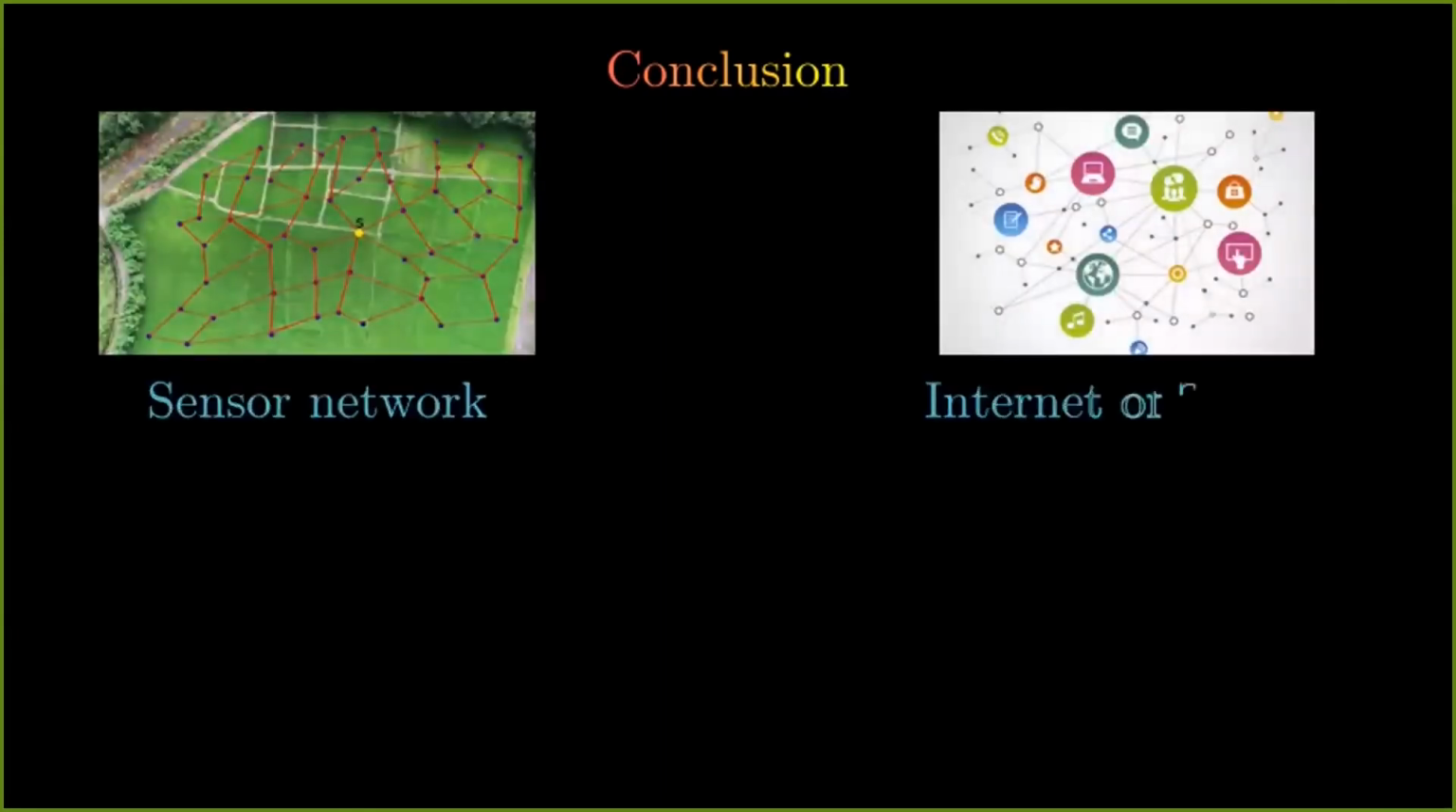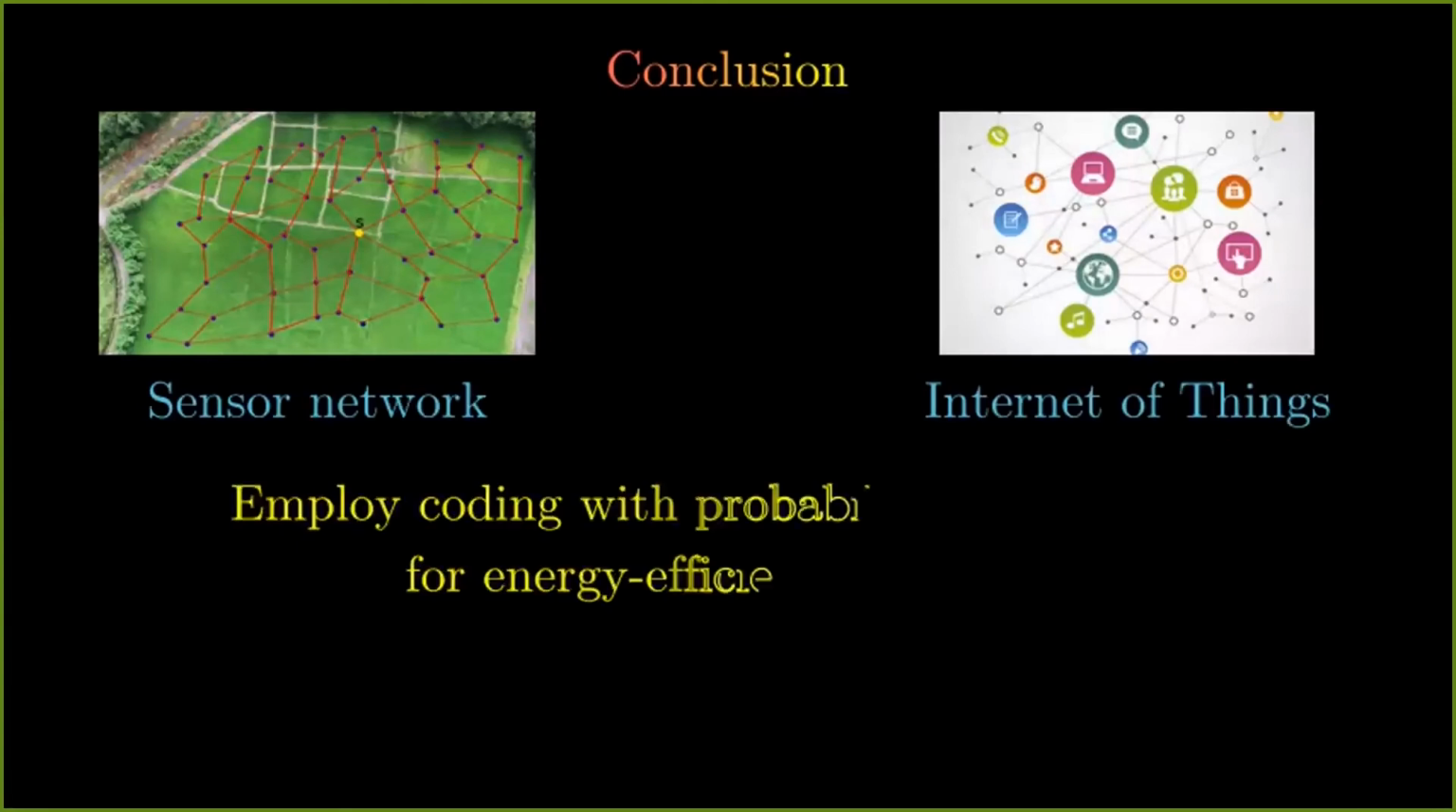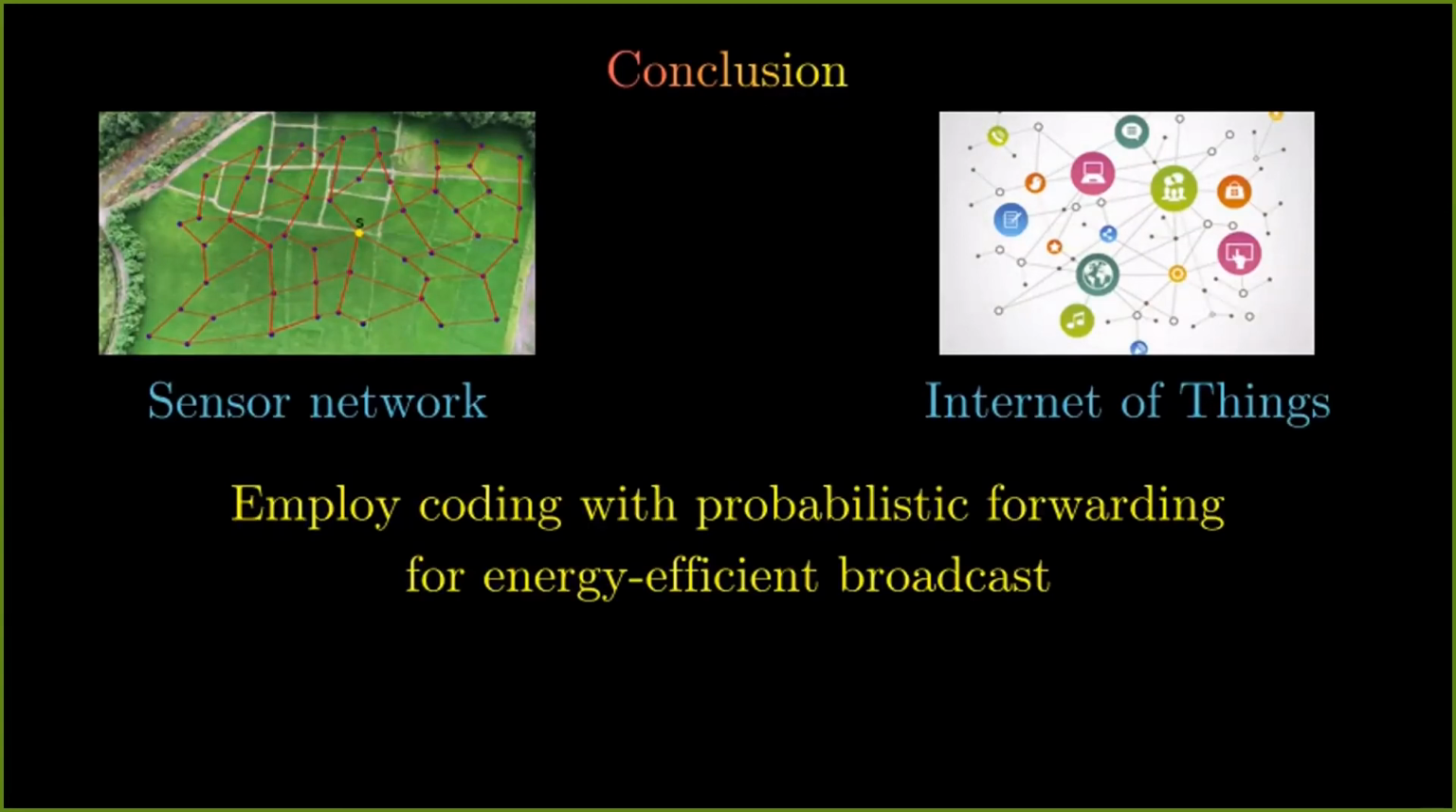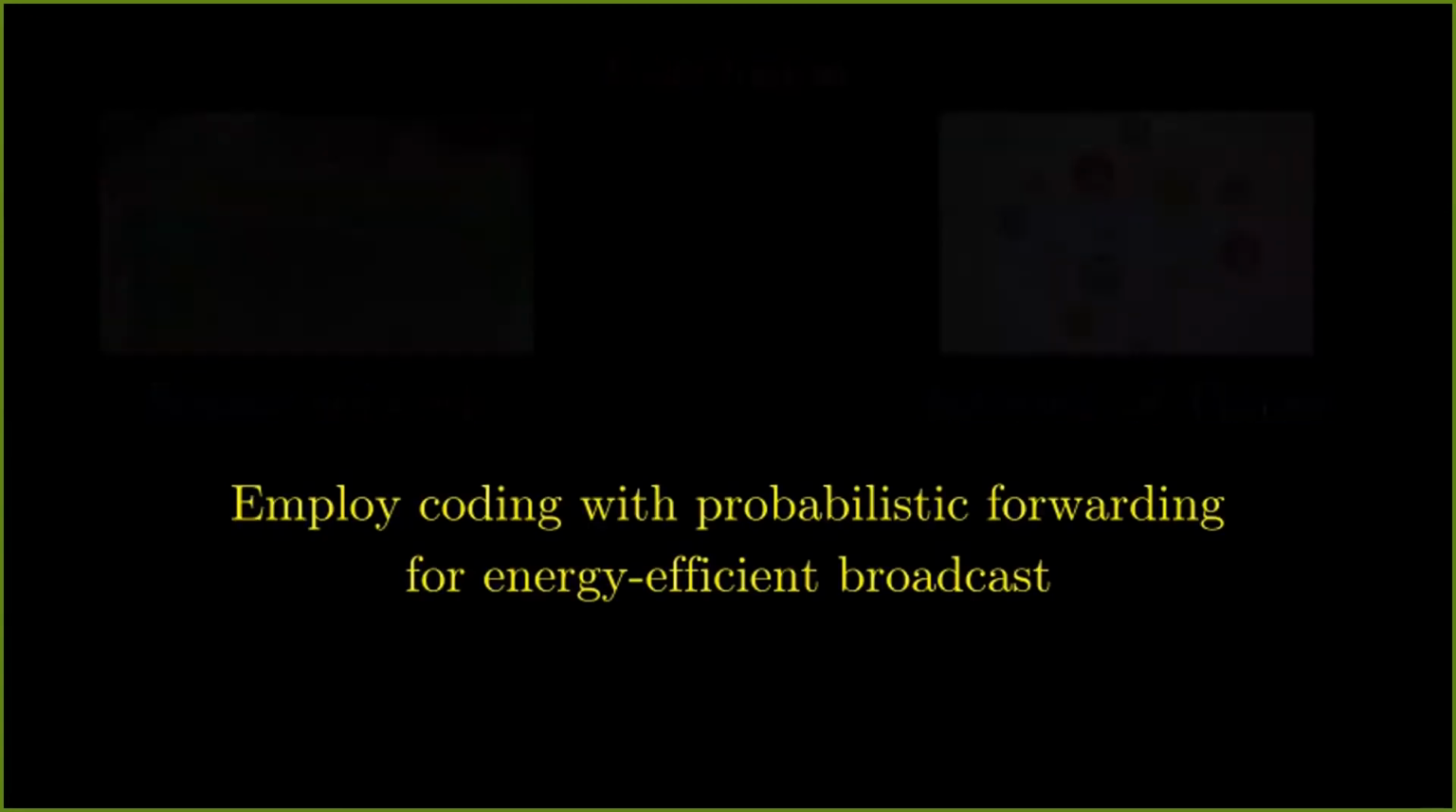So finally, in conclusion, for the applications that we had before of the sensor network and the Internet of Things, if they form large, dense networks, then we can employ coding along with probabilistic forwarding for energy efficient broadcast. That's all for now. Thank you.